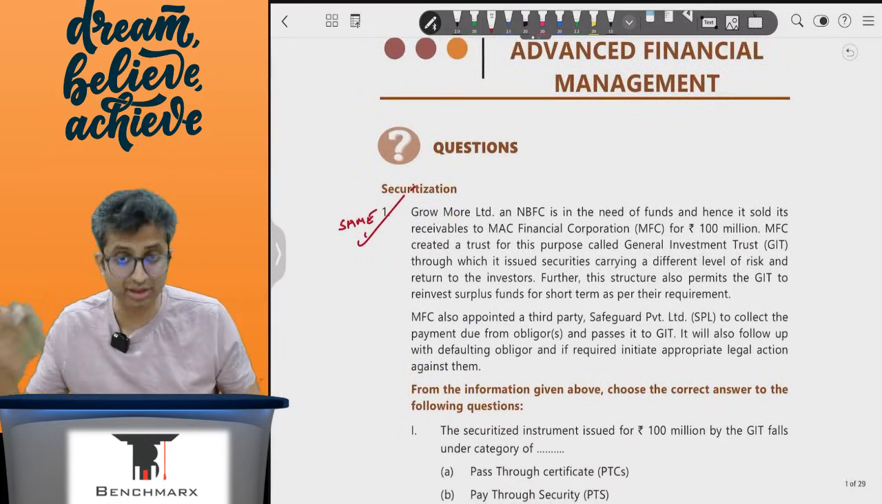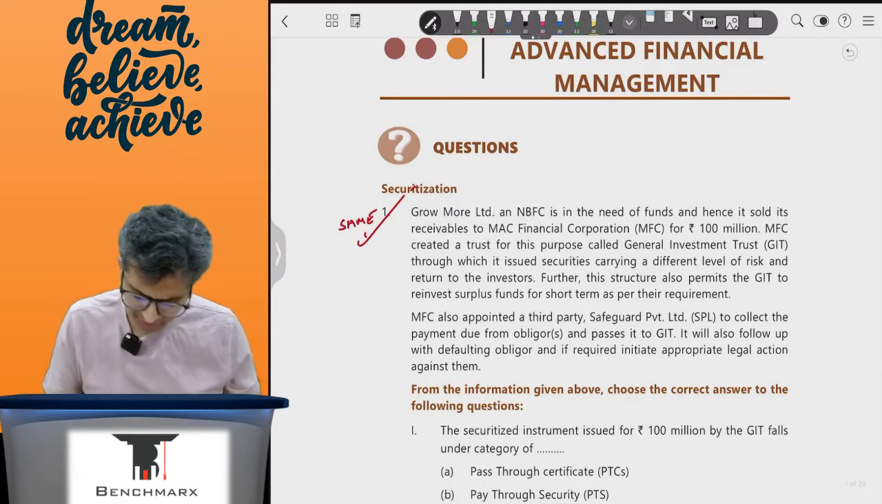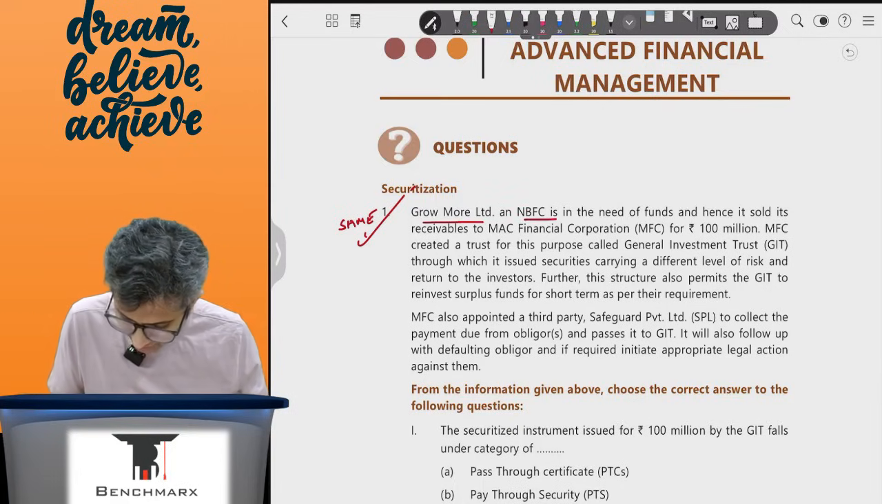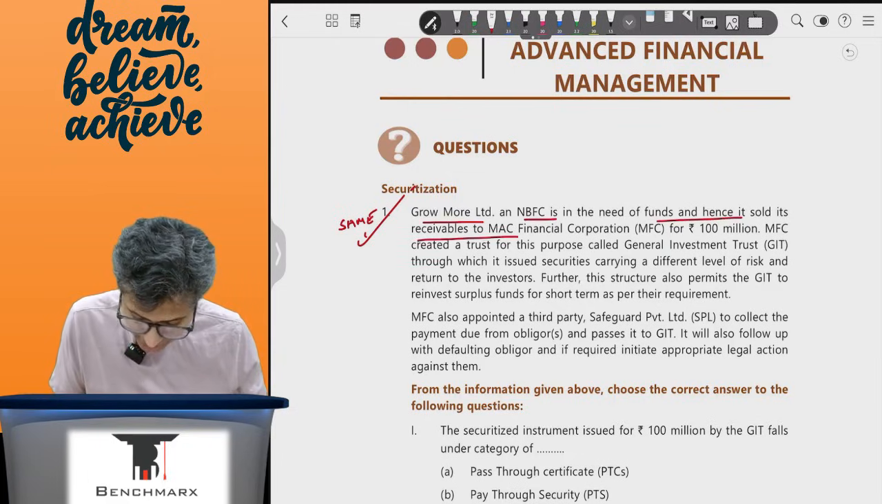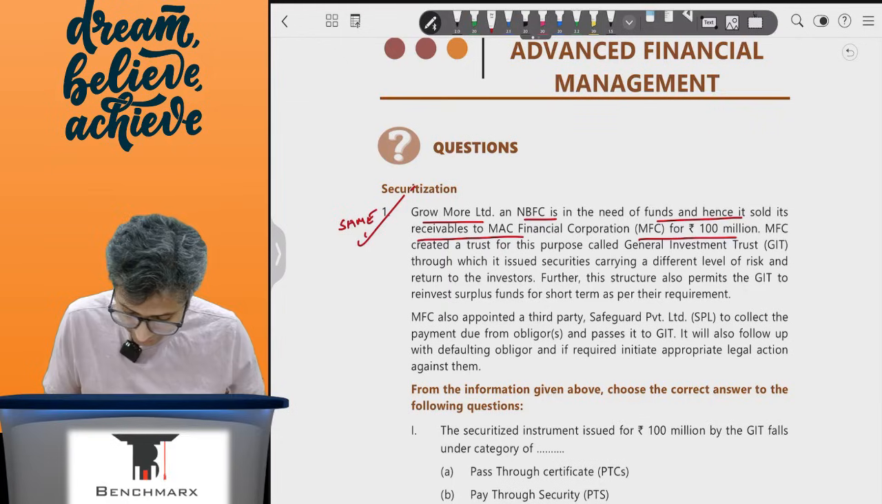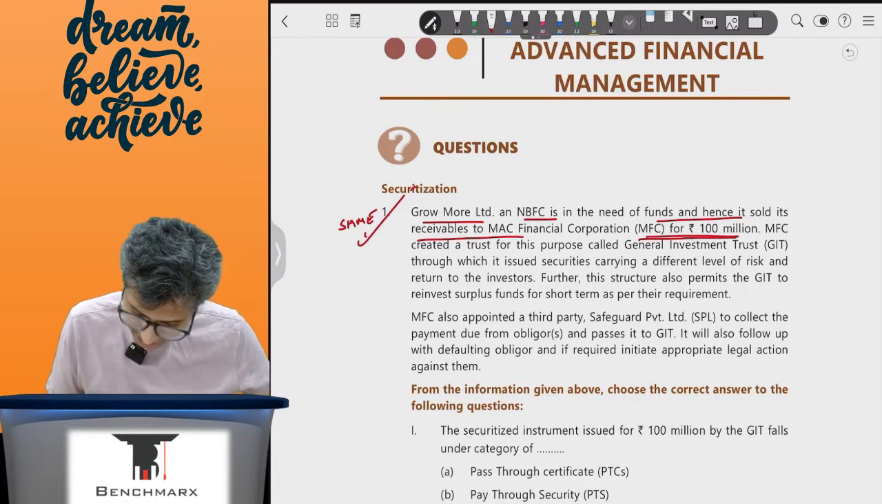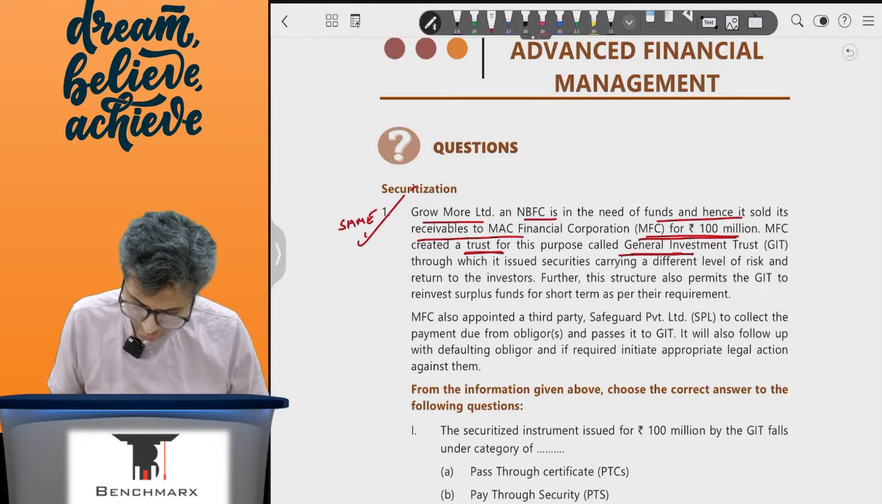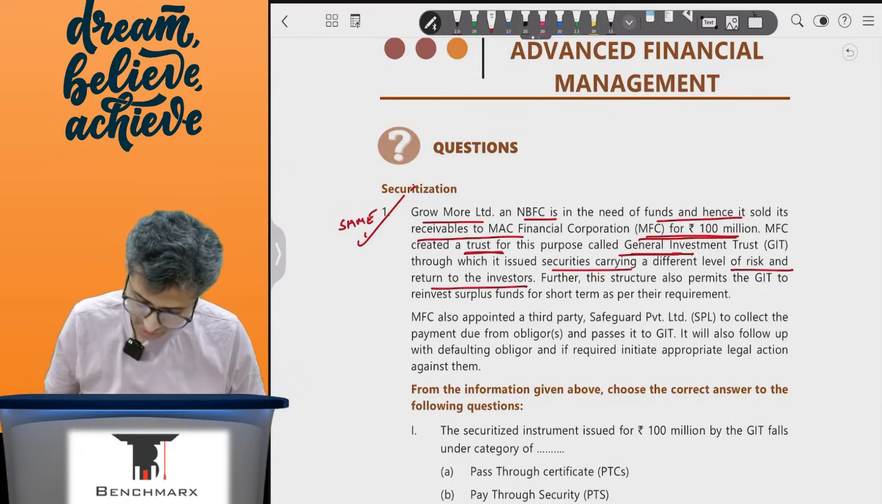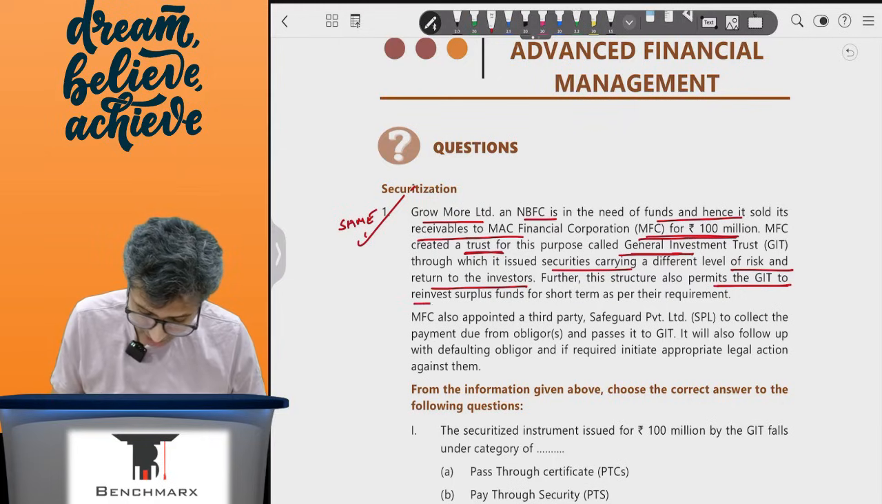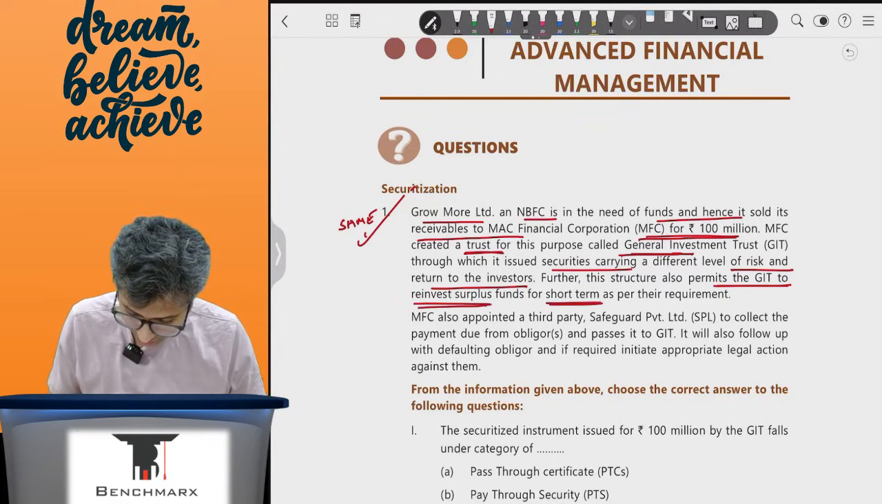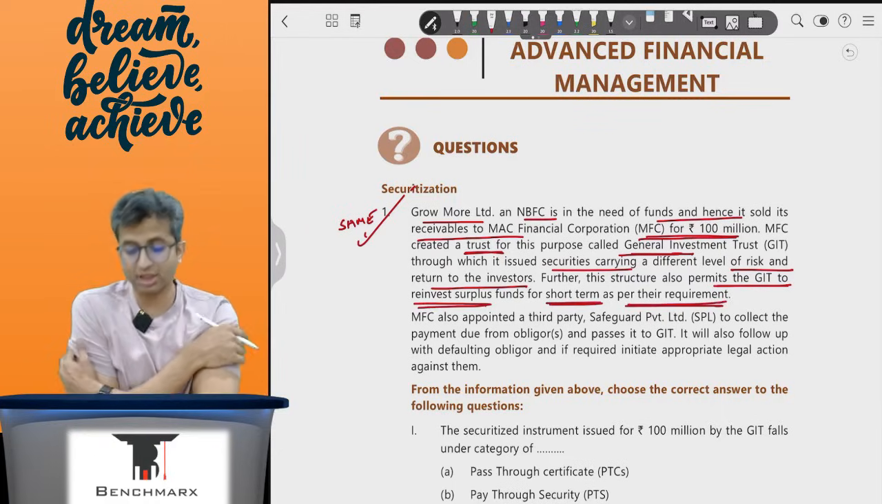It's actually discussed earlier in one of the securitization RTP videos, but nevertheless, Growmore is an NBFC in need of funds, and it sold its receivables to MAC Financial Corporation for 100 million. So this is sold to MAC. MFC creates a trust for this purpose called a general investment trust, through which it issued securities carrying a different level of risk and return to the investors. Further, this structure permits the GIT to reinvest the surplus funds for short term as per their requirement.